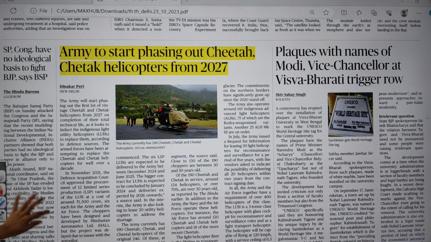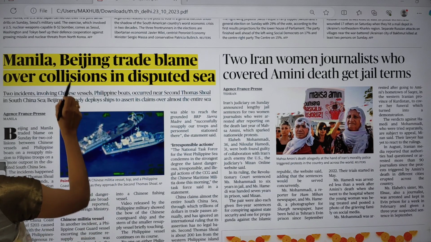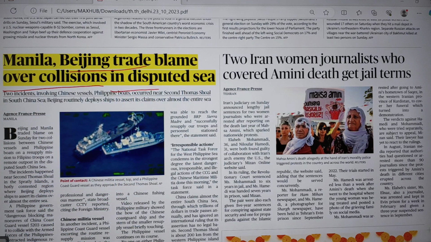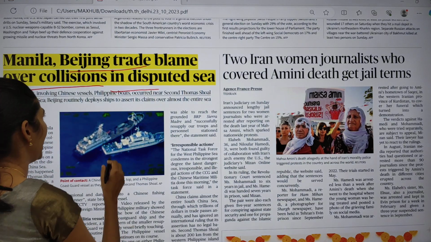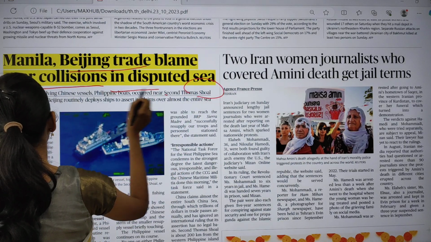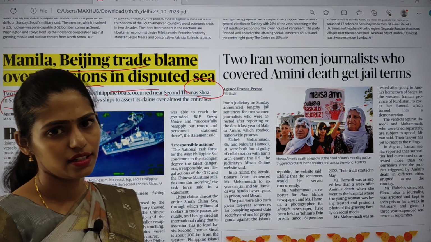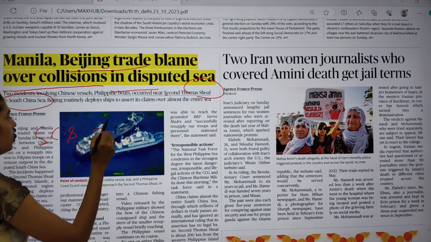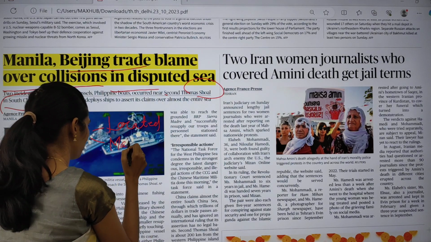And let us move on. In this world page you can see Manila Beijing trade blame over collisions in disputed area. So what happened? There were some collisions between the ships of two countries, especially near this shoal in the South China Sea region, that is Second Thomas Shoal near the South China Sea. Here you have to see what the South China Sea is, and where it is located, that is the map based things that you have to see.